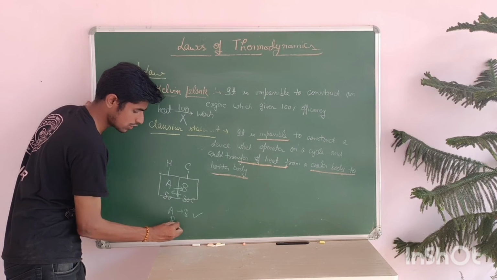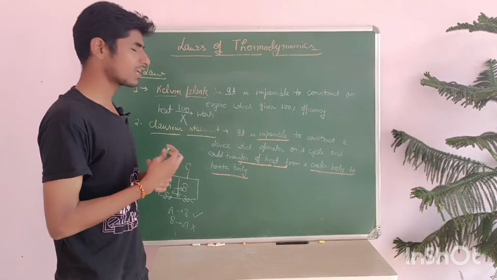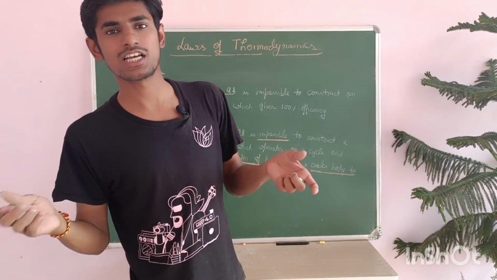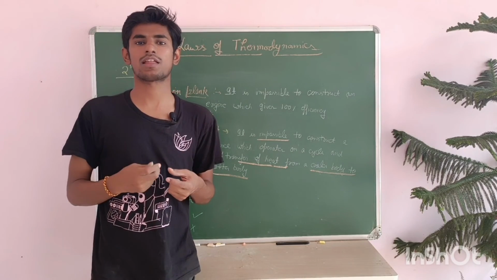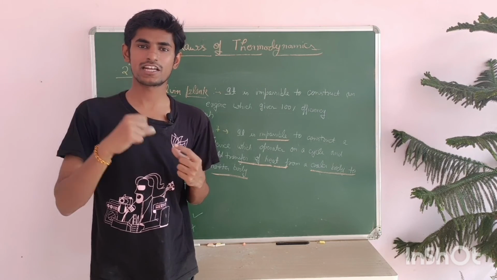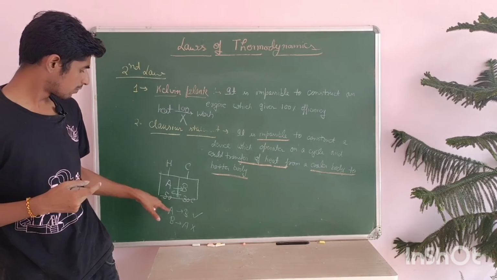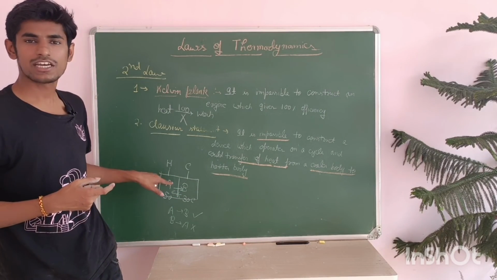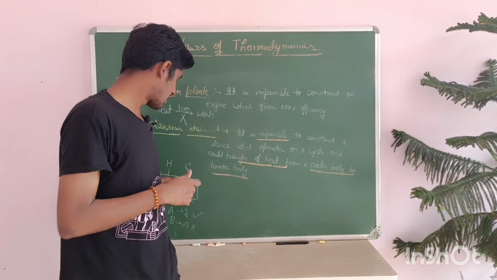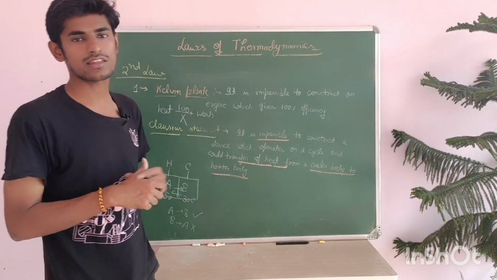But from B to A, heat will not flow. That is the Clausius statement. See the cup of tea example I gave: the tea was hot, so heat flowed to the surroundings or atmosphere. Heat flows from hotter to colder, but heat cannot flow from colder to hotter. That is the Clausius statement.